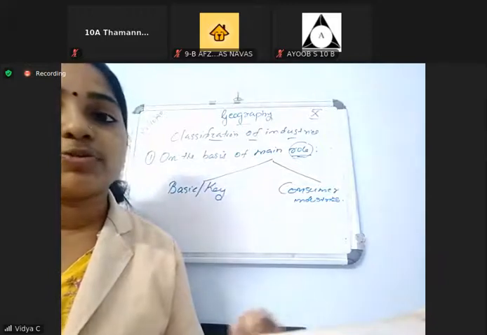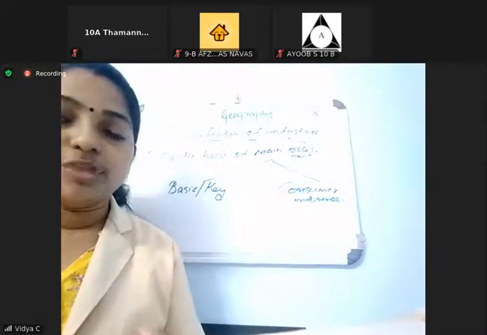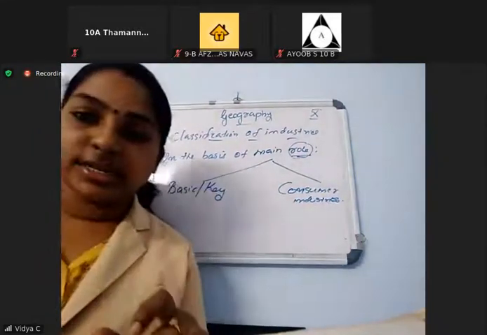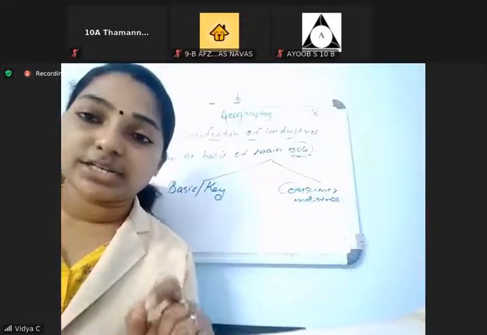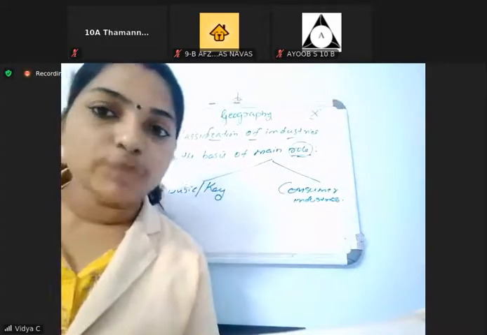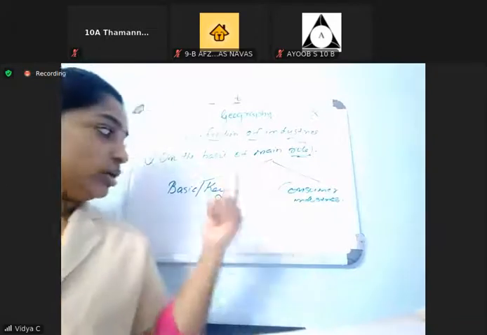They provide products for other industries. For example, iron and steel industries, because they provide iron to other industries to produce more goods. That is called the key industries.